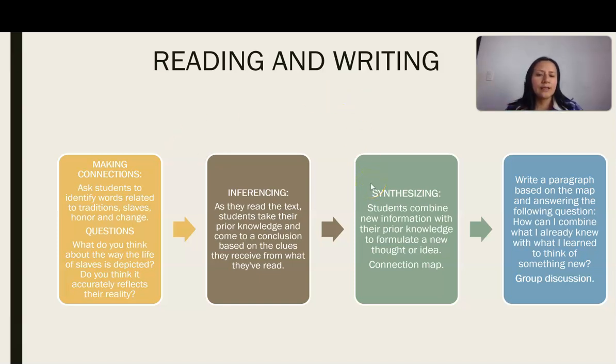Then we have synthesizing. The students in this part are going to combine the previous knowledge and the new information to create new ideas. For this, in this part, they're going to use a connection map. They are going to use a piece of paper, and they are going to write down the ideas that they have from before and connect the new ideas.